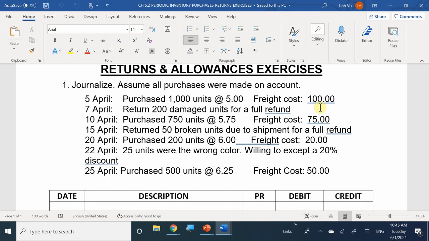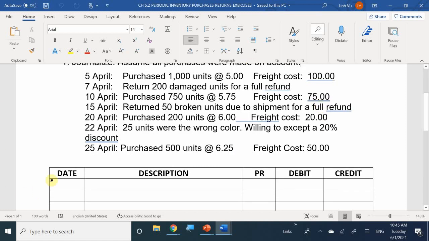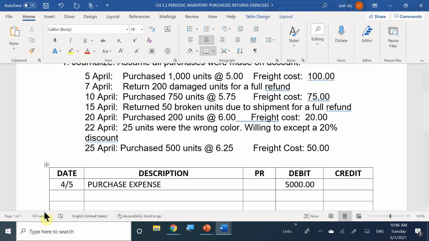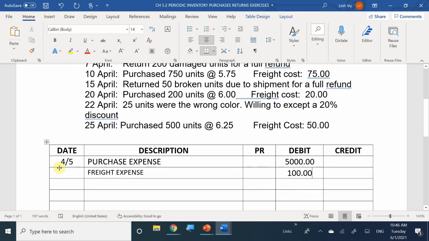Purchase expense for $5,000. Freight expense for $100. And accounts payable for $5,100. Good. So we're going to recognize the purchase of 1,000 items at $5 each, and we're going to recognize the separate freight here. We're also going to recognize that we're not paying the bill yet. We're going to owe them on account.